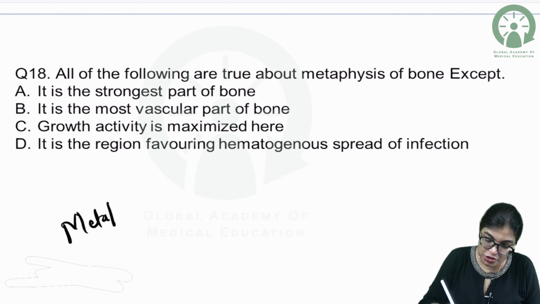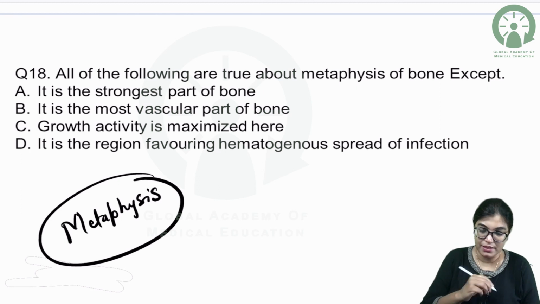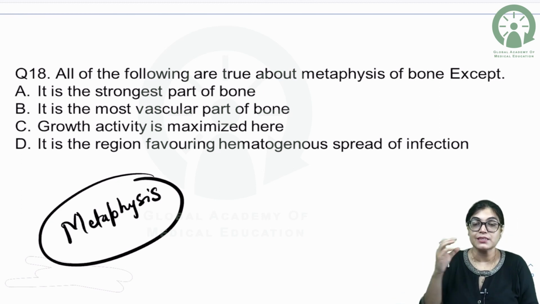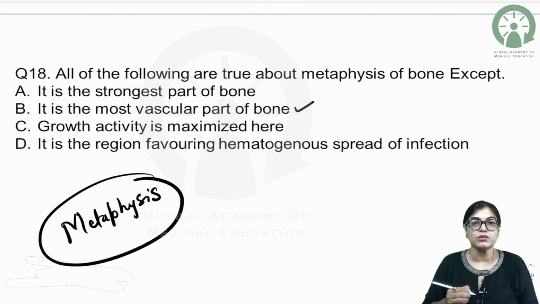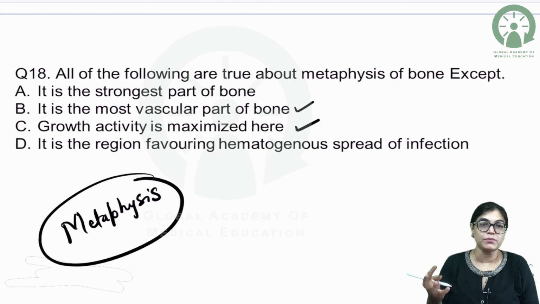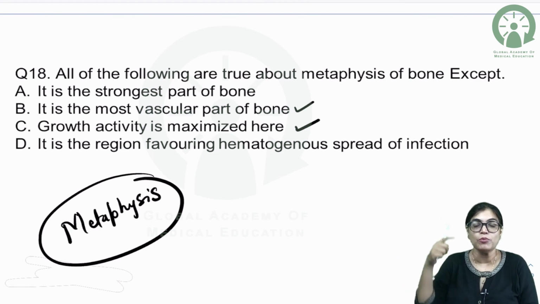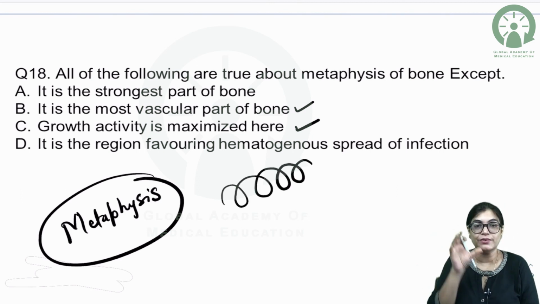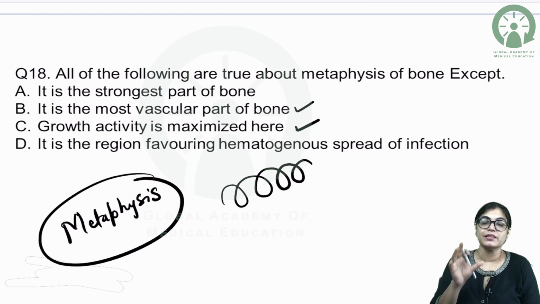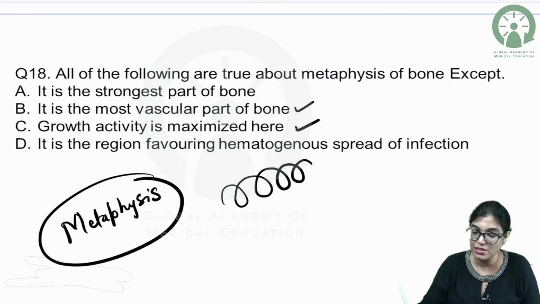So here the question is asking about which part of the long bone? Metaphysis. So when we are talking about metaphysis, we know that yes, it's the most vascular zone of the bone. So absolutely statement B is a correct statement about the metaphysis of the bone. Because it is most vascular, the growth activity is maximum here, and blood capillaries are twisted in the form of hairpin bends. The blood vessels are bent like this. So what will happen? There is trapping of more infection inside. So it is favoring the hematogenous spread of infection. So only metaphysis is the part which is involved most in the cases of osteomyelitis. So this statement is also correct.